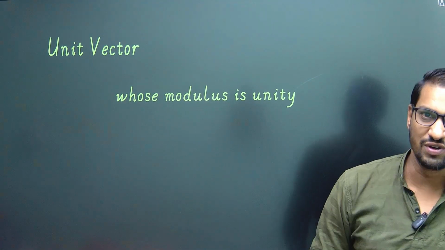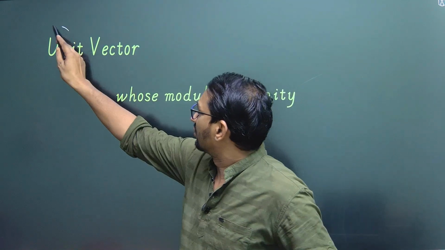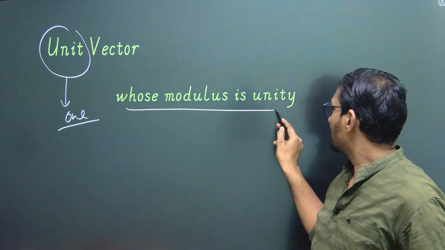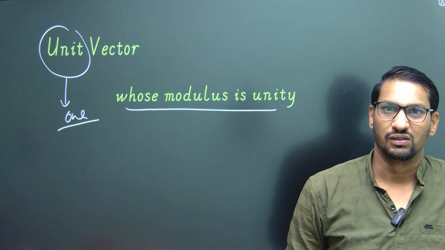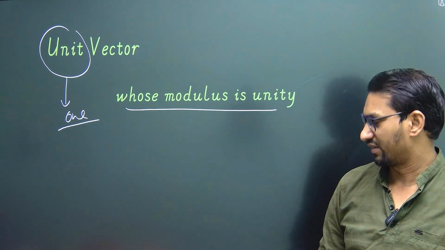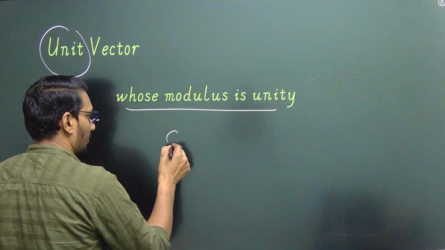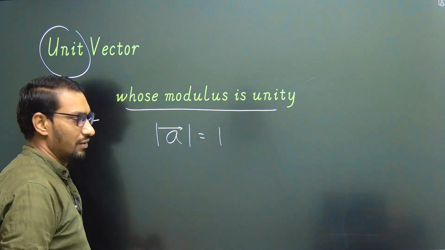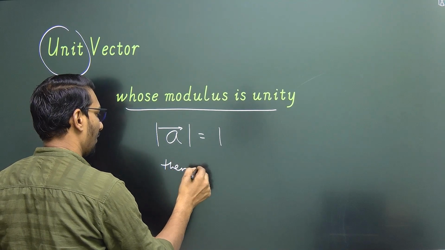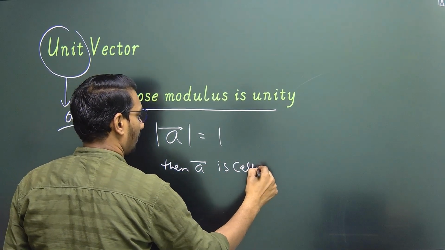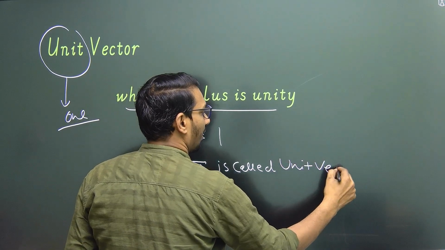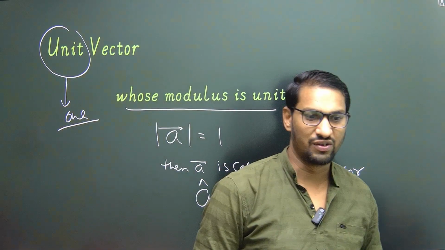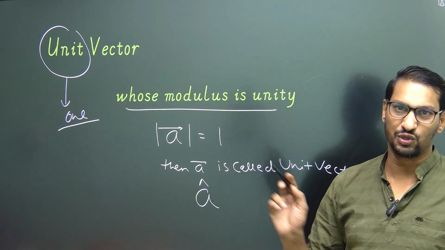Next concept is unit vector. As its name suggests, unit means one. That means a vector whose modulus is unity. A vector which has unit magnitude is called unit vector. Suppose a vector A having magnitude 1, then this A vector is called unit vector. And unit vector is denoted by a cap. To show unit vector, we put a cap symbol on the top.